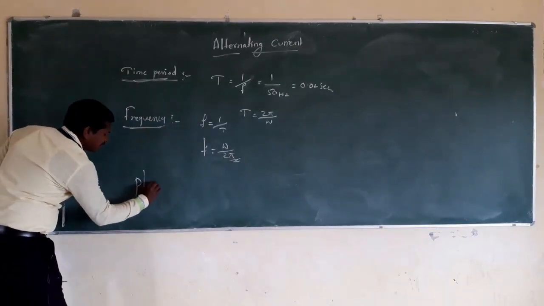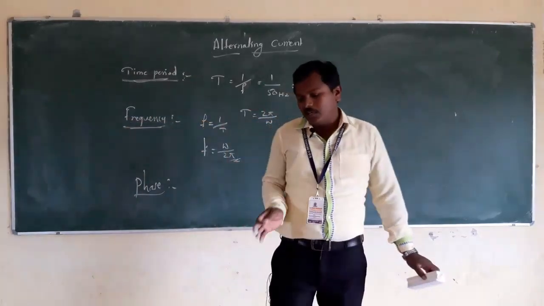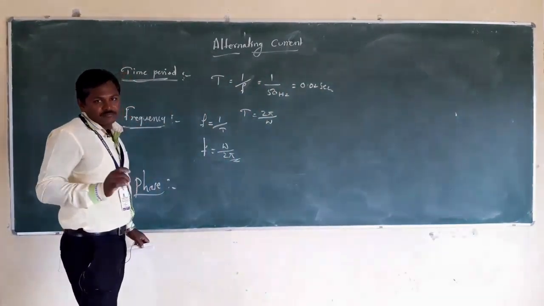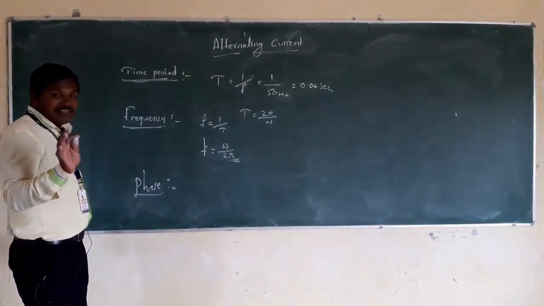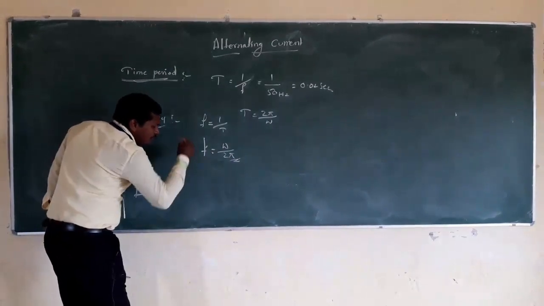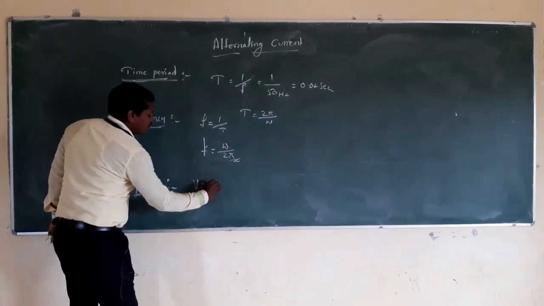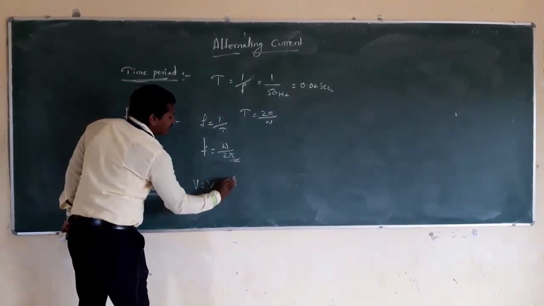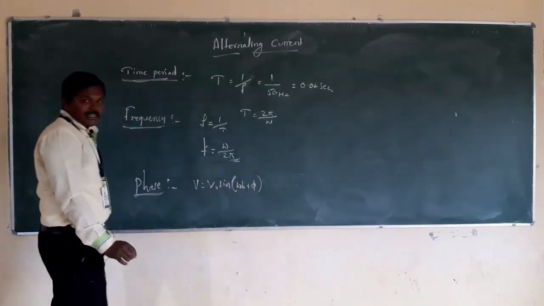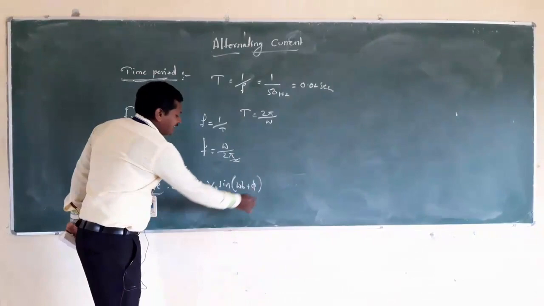The next concept is phase. Phase: if the wave is propagating along the x-axis, its amplitude, frequency and time period remain the same. So that wave is in phase, we can say. The sinusoidal variation of alternating current or voltage can be represented by V is equal to V naught sine of omega t plus phi. Here omega t plus phi is the phase, right?